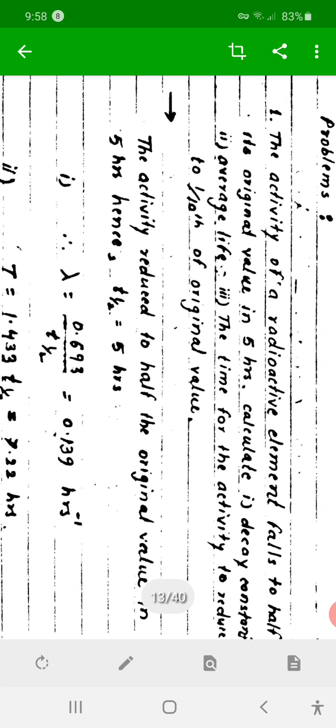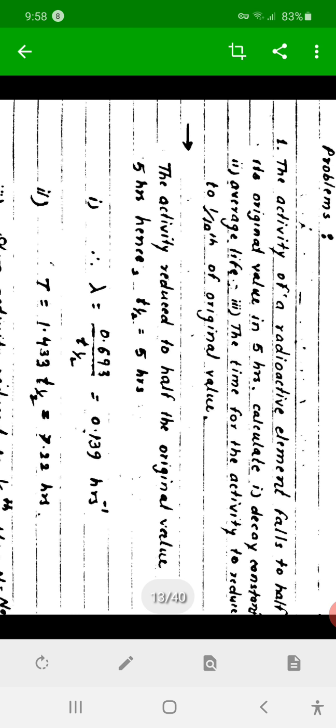Then we discuss some problems based on half-life and rate constant equation, half-life and average life equation. If we try to solve, these are very simple problems. The activity of a radio element falls to half of its original value in 5 hours. That is, 5 hours is T half.